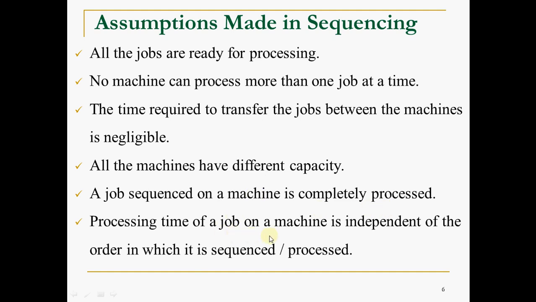Processing time of a job on a machine is independent of the order in which it is sequenced or processed. I mean, processing time is fixed, it is predefined, whether you sequence or process in any direction or any sequence, it will not change. Depending on some rules, we sequence the jobs. Sometimes job 1 may be processed first, sometimes job 2 may be processed first. However you process or sequence, it doesn't influence the processing time of a job.